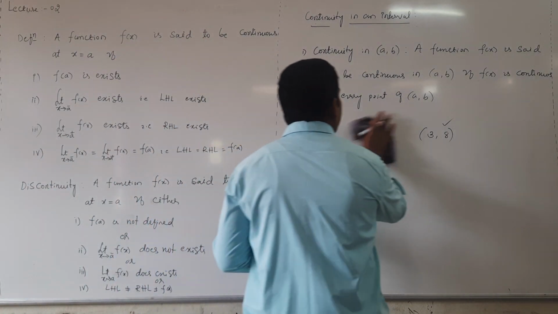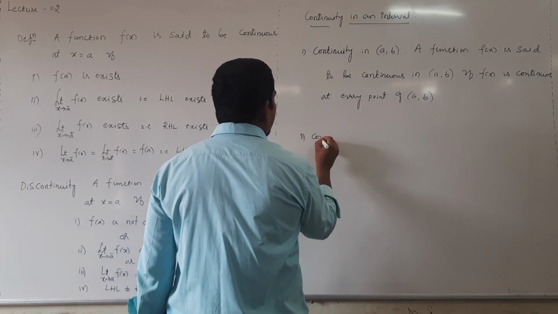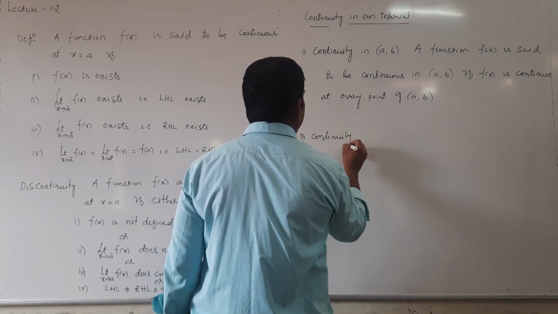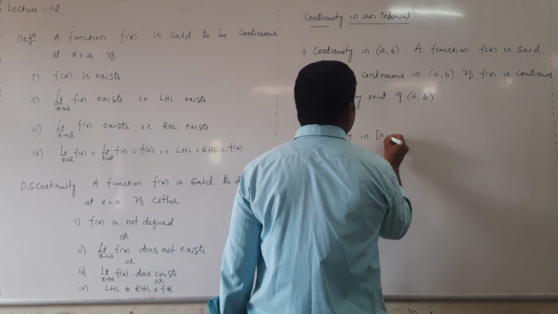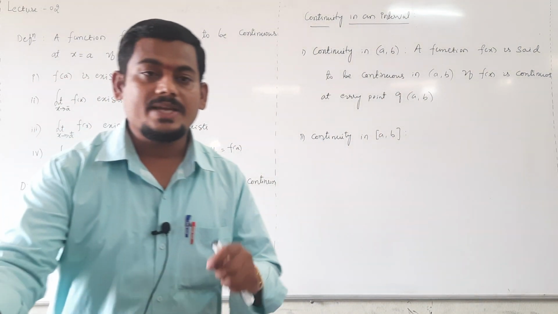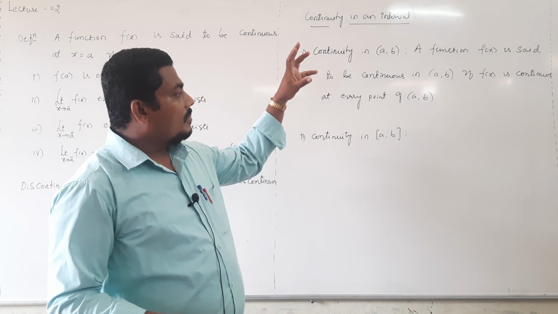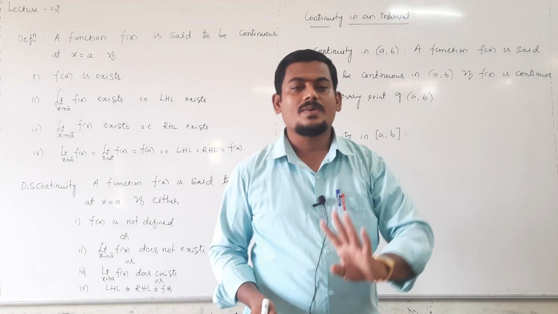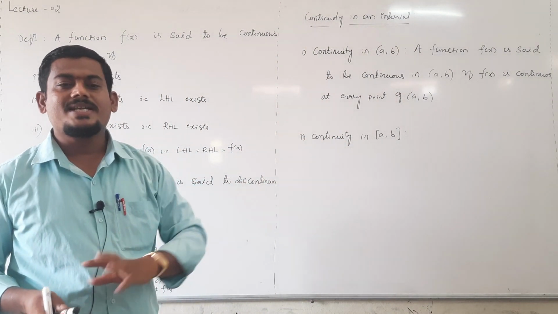Next, continuity in closed interval. When is a function said to be continuous in closed interval? Already you know about open interval and closed interval. If a function is continuous in open interval a comma b, then it is continuous at each and every one point in that interval. Then what is the definition of continuity of the function in closed interval?